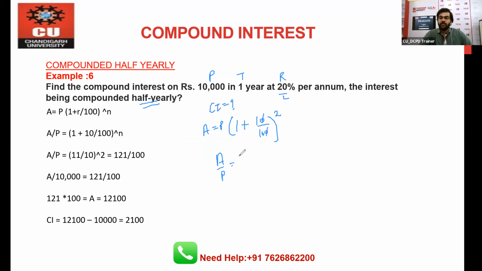Amount by principal will become 121 by 100. And again, 100 is equal to 10,000 given in the question, so 1 is equal to 100.